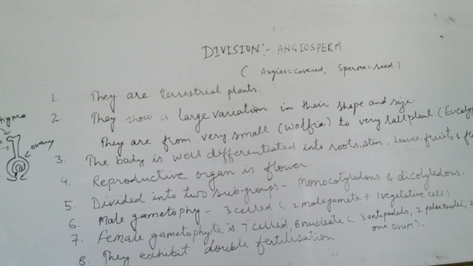So, as a conclusion, we can say the angiosperm is the most developed and most advanced division of the plant kingdom. Thank you.